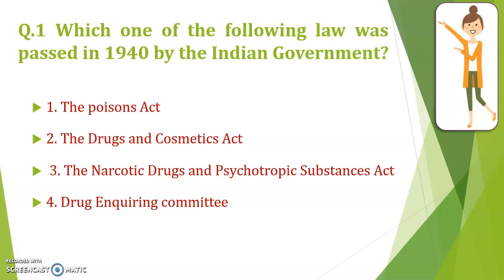Drug Enquiry Committee is not a law, it is actually a committee established in 1931. NDPS was implemented in 1985. So the correct answer is the Drugs and Cosmetics Act passed in 1940.